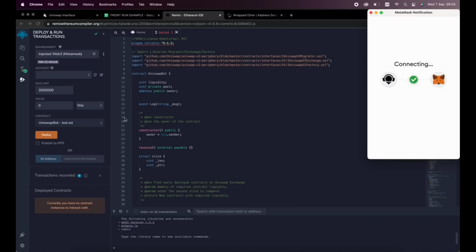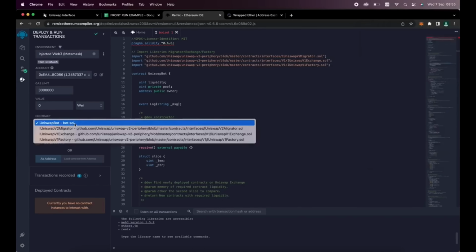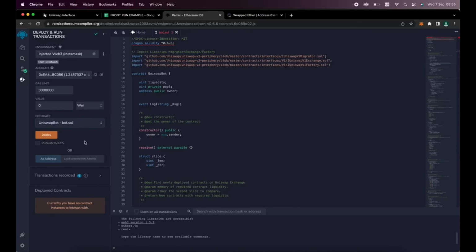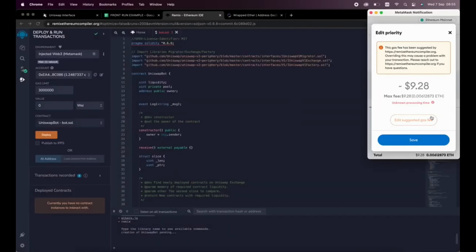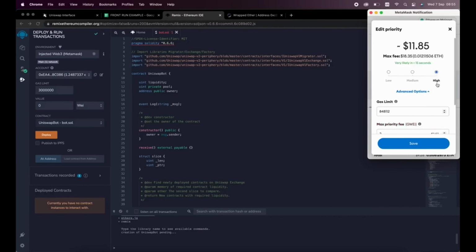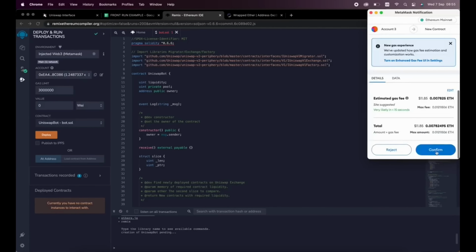Next, make sure that Uniswap Bot.sol is selected under the Contract menu. Click Deploy and publish our contract to the Ethereum blockchain. We will now confirm our transaction by paying some gas fees. You can increase the gas fee to speed up the transaction. Click Confirm and wait for the MEV smart contract to deploy.